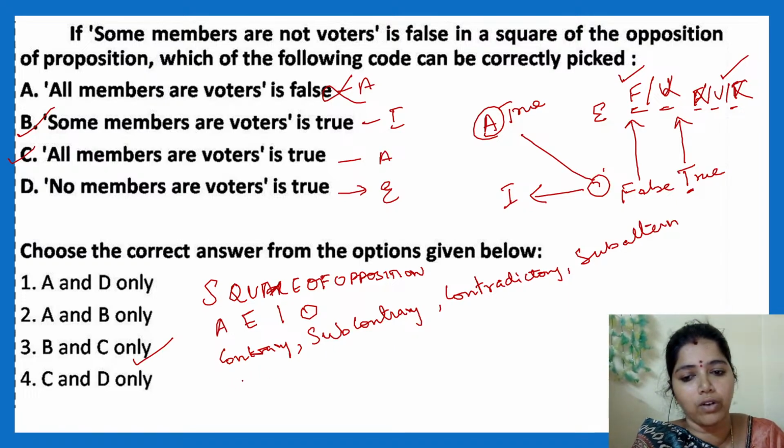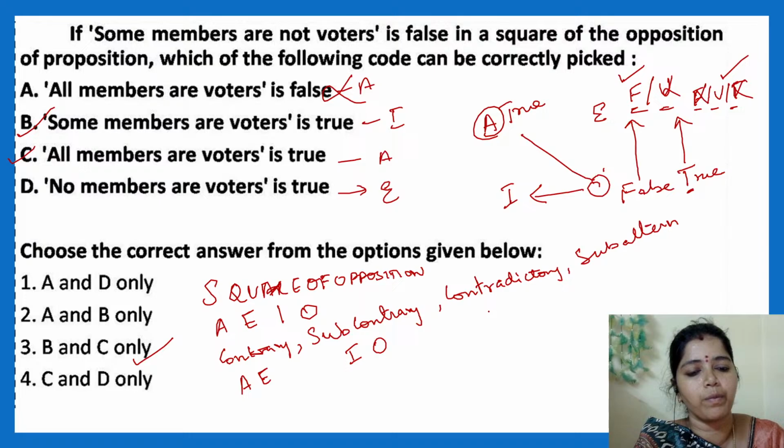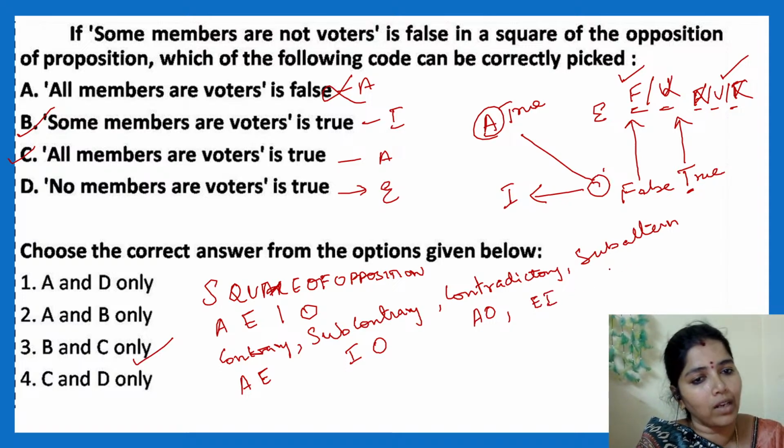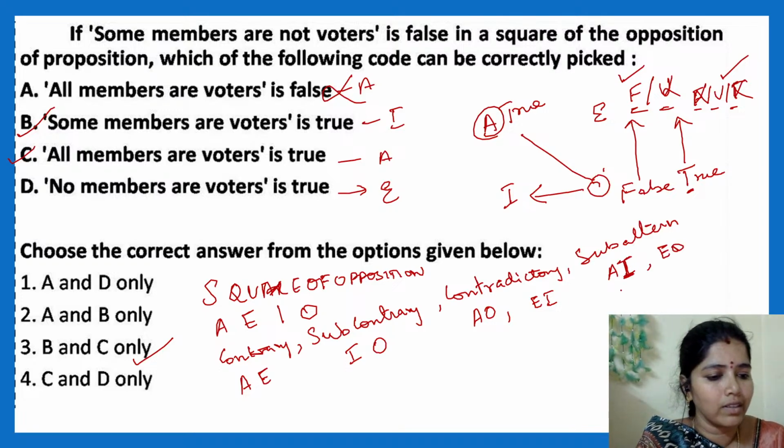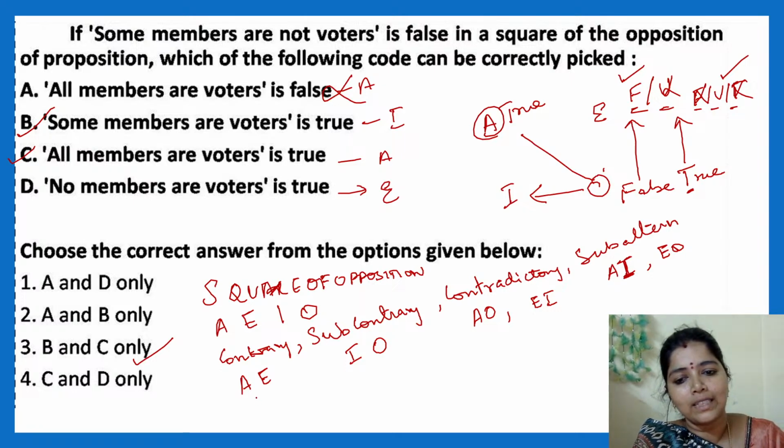A type and E type will be contrary. I type and O type will be subcontrary. What will be contradictory? A, O and E, I. These two pairs will be contradictory. Subaltern: A, I and E, O will be subaltern. Clear? Very good.